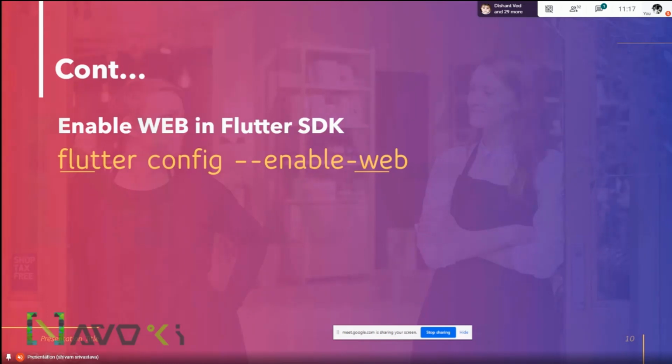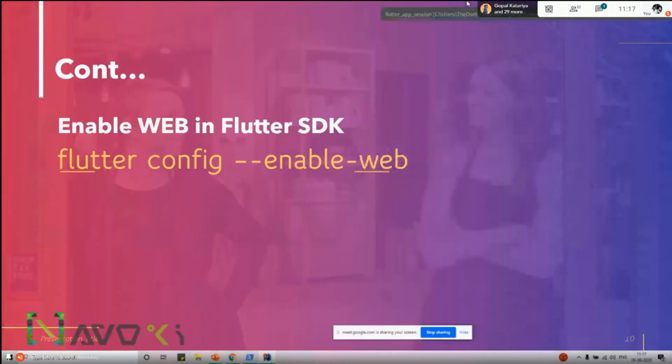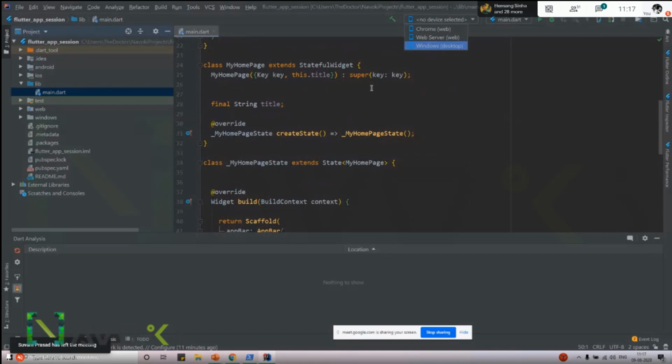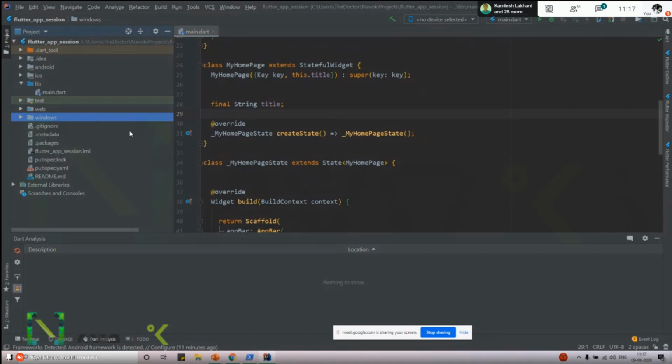So let's make a project. We will do it one by one. Here is an application I have made. It's a blank application, a simple application with Android and iOS, and a main card with a simple counter application. But you can see that a web and windows folder is already made, though I did not create it. Because the setting was enabled in my Flutter SDK, it already enabled Windows and web support. So I'm going to delete it first, and we will try it again.